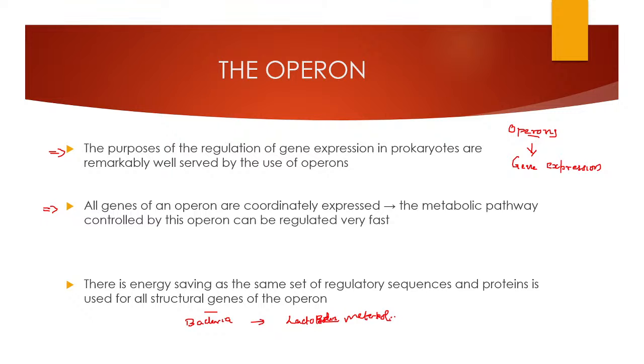So when they use energy to regulate one promoter, you can control 3 structural genes. So the energy used to transcribe the 3 different genes is the same. That is, here you are saving more energy.